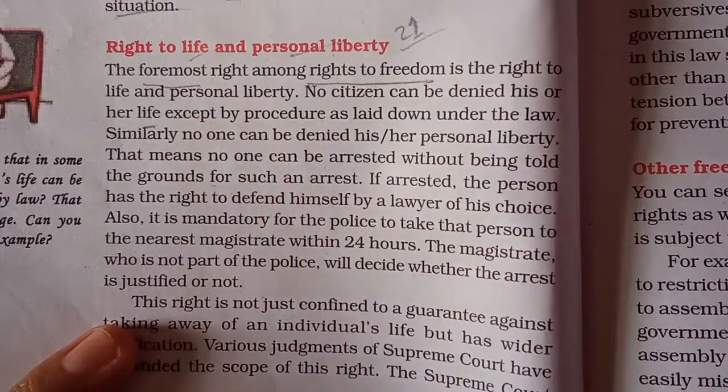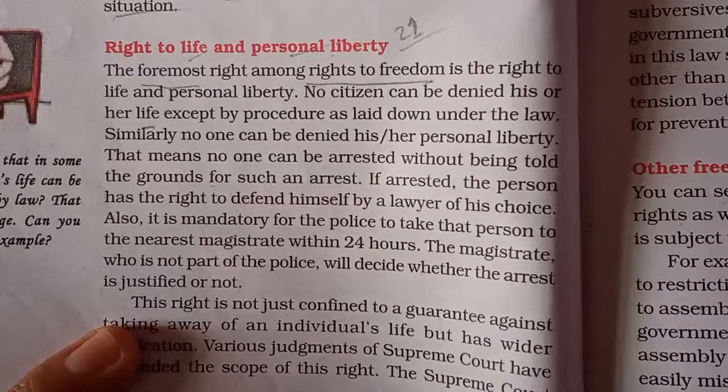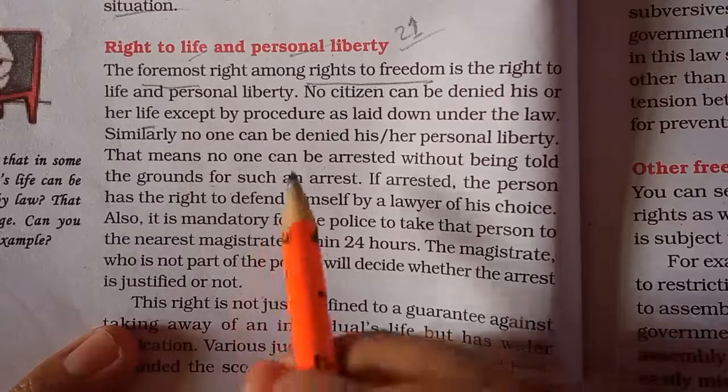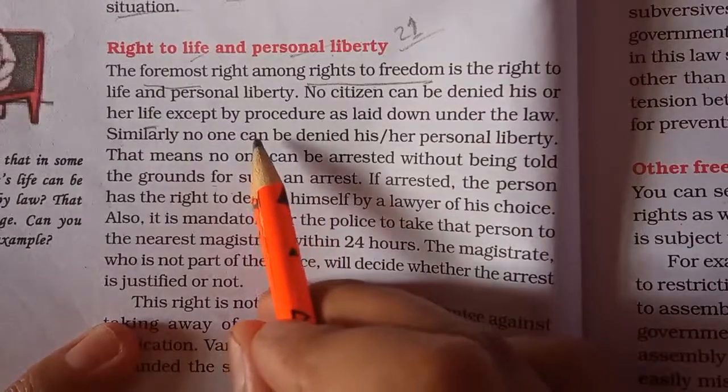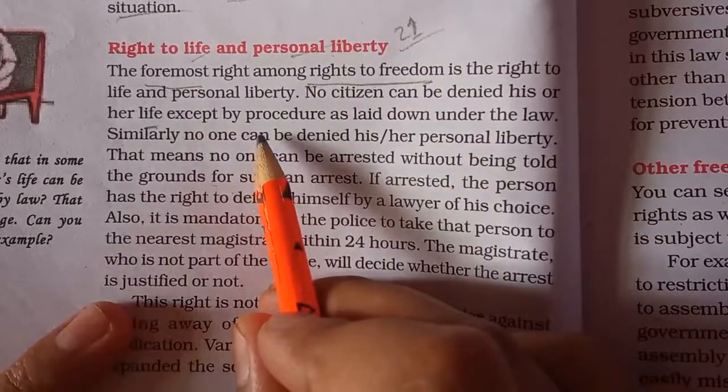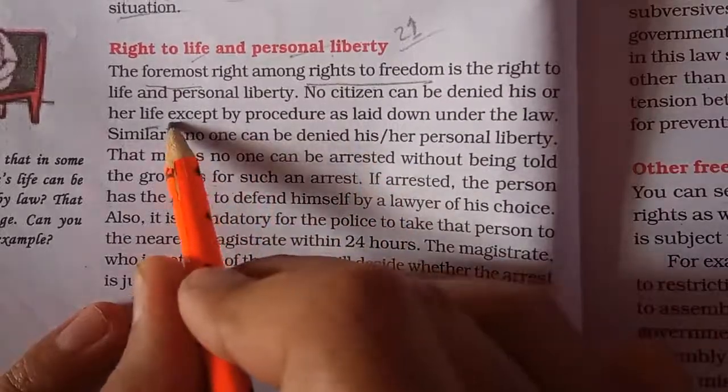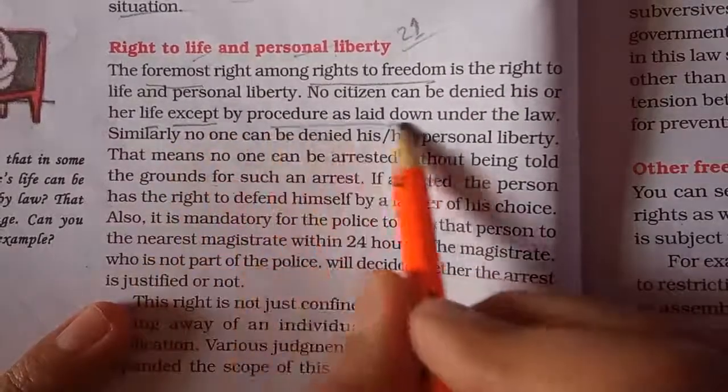no one can be punished, or no one can kill anyone. We have seen that the death sentence or punishment is given after some cases are taken up for trial, and finally the accused person is punished, but he can be punished only according to the law. Otherwise no one can punish anyone, no one can take the life of any person. That is why there is an exception: except the procedure laid down under the law.